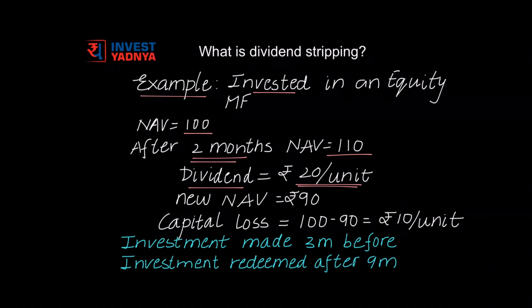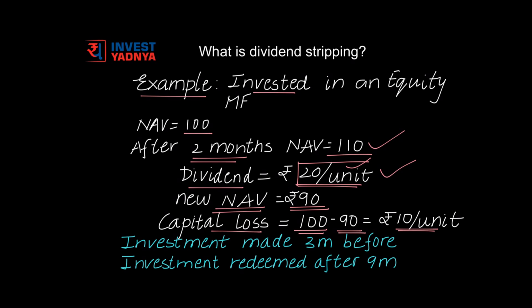After dividend distribution, the NAV of the mutual fund comes down by the amount of dividend distributed. So the new NAV is 90 rupees. That is 110 minus 20. New NAV is 90 rupees. And here, if you decide to redeem your investment, you would make a capital loss of rupees 10 per unit. That is your investment amount minus your redemption amount. So here, you've pocketed a dividend of 20 rupees per unit, which is completely tax-free. At the same time, you've incurred a capital loss which could be adjusted against a capital gain made somewhere else.